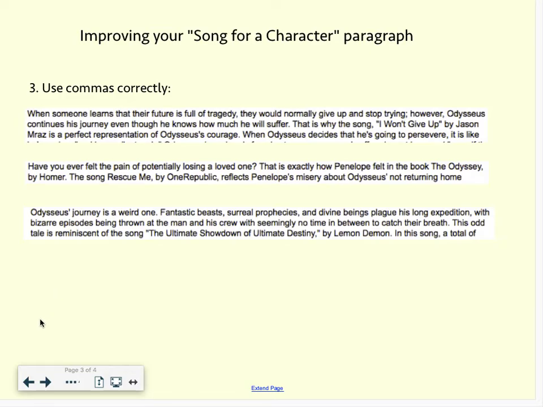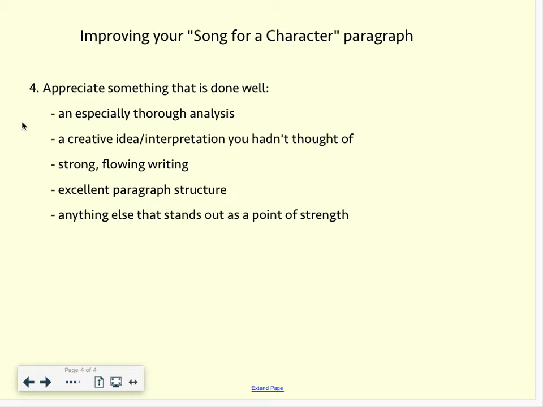So make those suggestions. Finally, not suggestions for improvement, but I want you to appreciate something that's done really well in the reading. Now, this could be any of these examples that I have here, like an especially thorough analysis or a really creative idea, excellent writing that flows really naturally, great structure for the paragraph so it's easy to follow someone's sequence of ideas, or if there's anything else that stands out as a point of strength, you can certainly identify that as well.